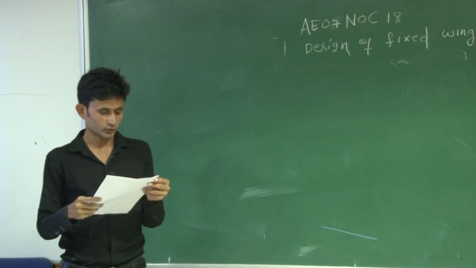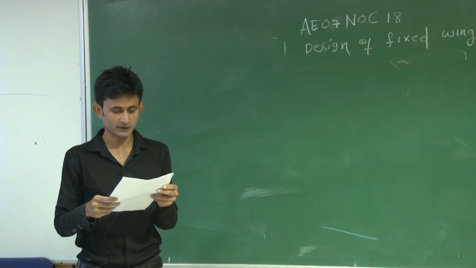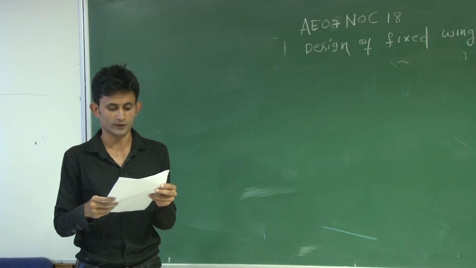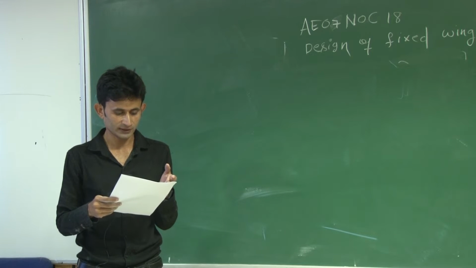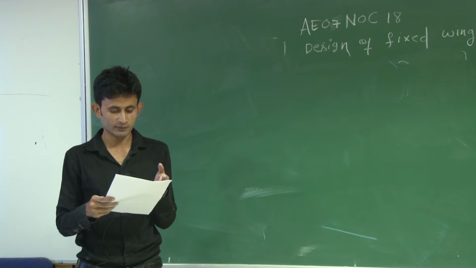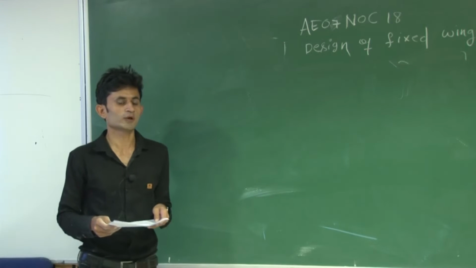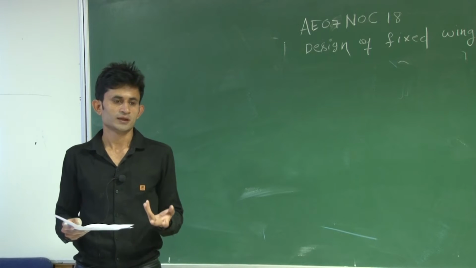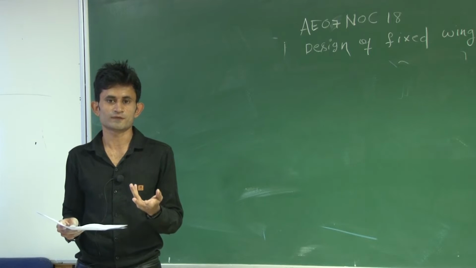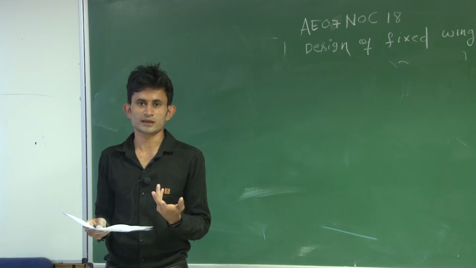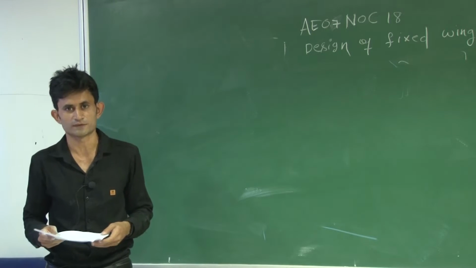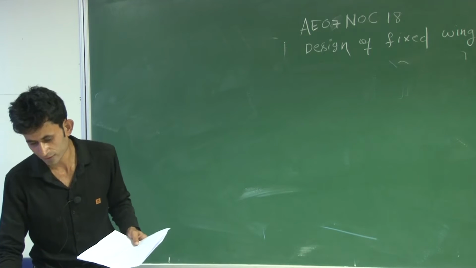So in assignment 2, first question: an unmanned air vehicle with mass of 700 kg and wing area of 12.47 is flying in cruise at speed of 40 meters per second. Find the air vehicle trim lift coefficient at mean sea level. So you have to find the CL value. CL trim is when the forces and moments are balanced, then the aircraft is said to be in trim condition, meaning there is no rotation about the CG of the aircraft. So you can call it trim.